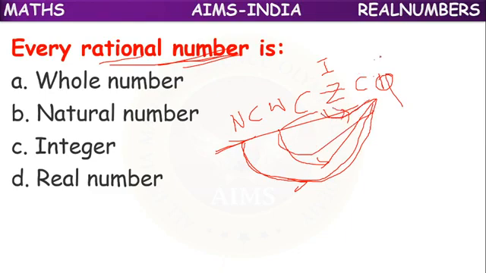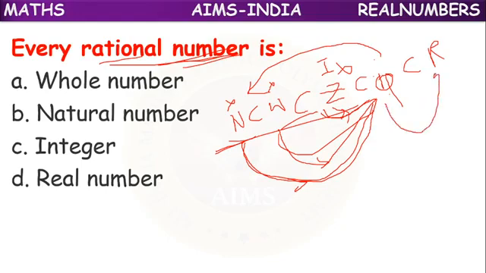But if you see in the reverse process, every rational number cannot be a natural number, cannot be a whole number, cannot be an integer. It is not compulsory. But rational numbers are subsets of real numbers. It means all rational numbers can be real numbers.